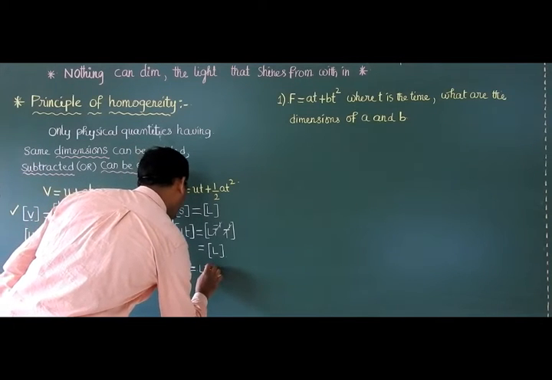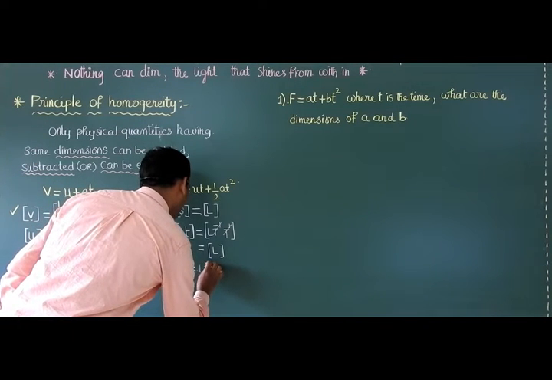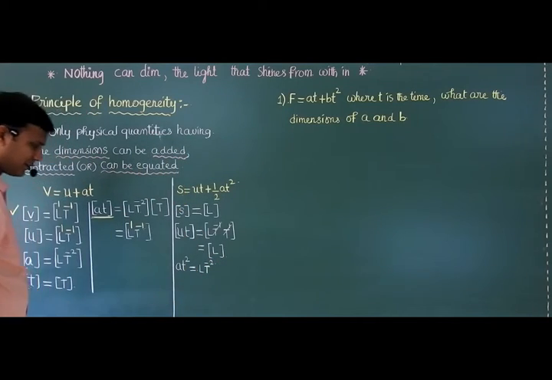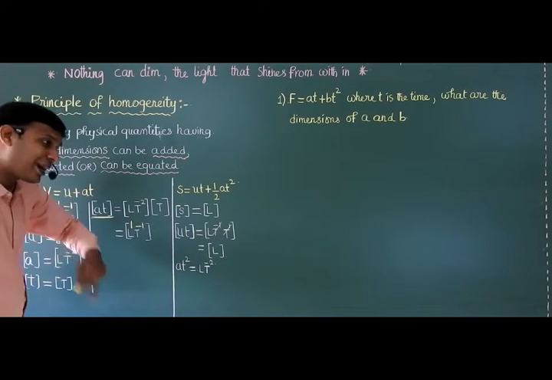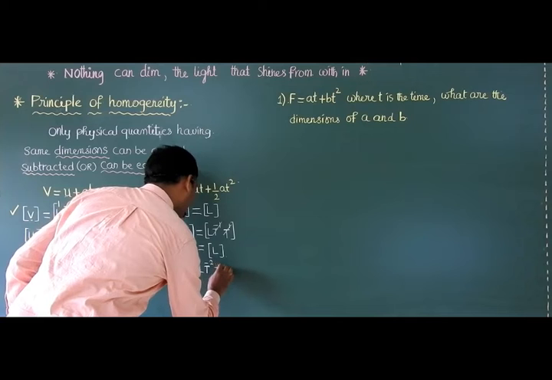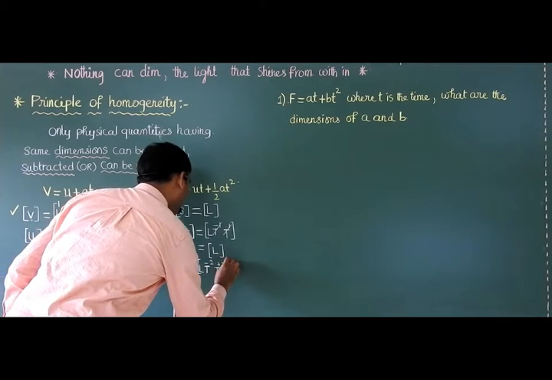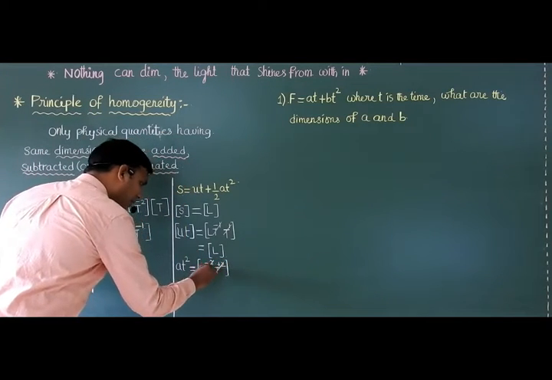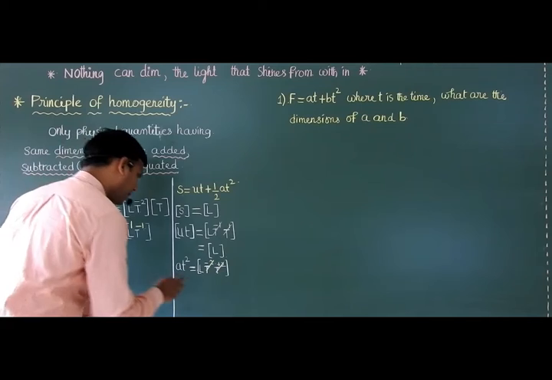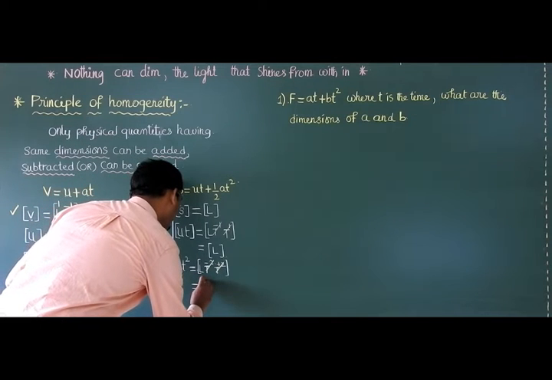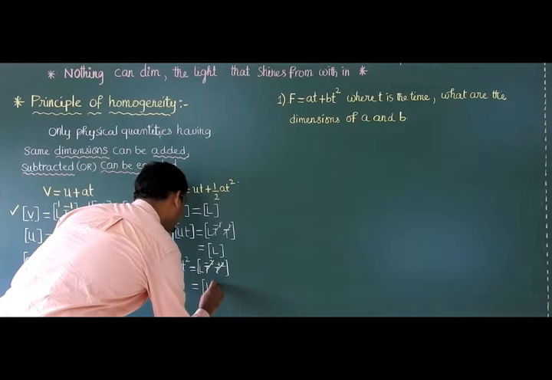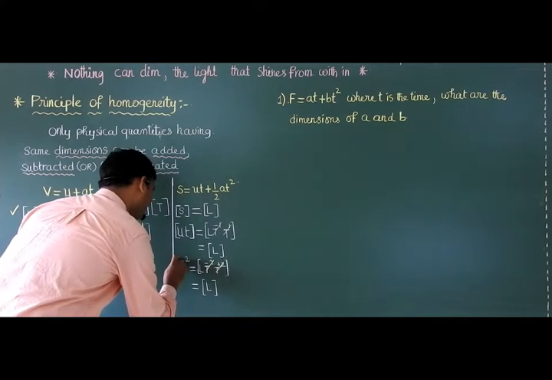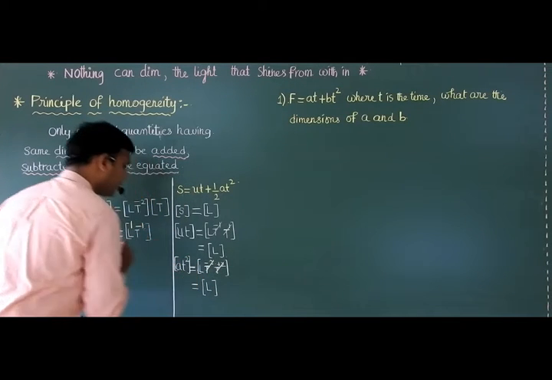LT raised to minus 2. T, time square, T raised to plus 2. Then plus 2 minus 2 cancel. So at square dimensional formula is L only.